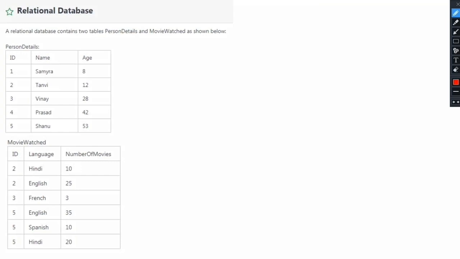Name of the question is relational database. The problem statement is: a relational database contains two tables, person details and movie watched, as shown below, and we have been given some data here.